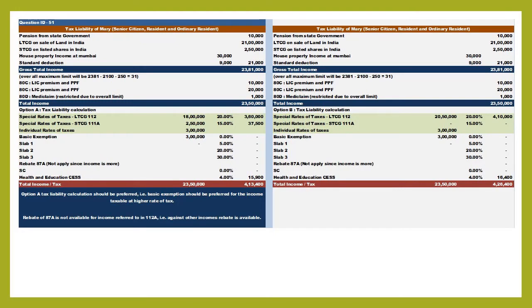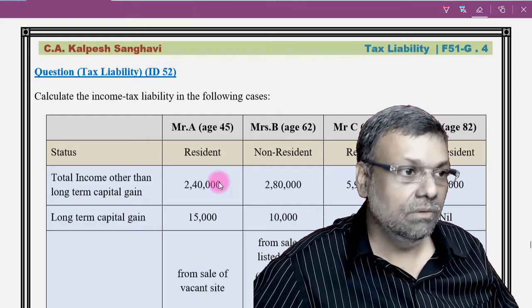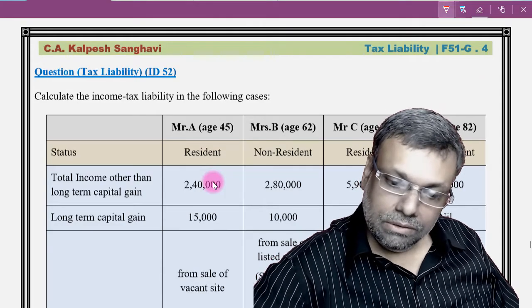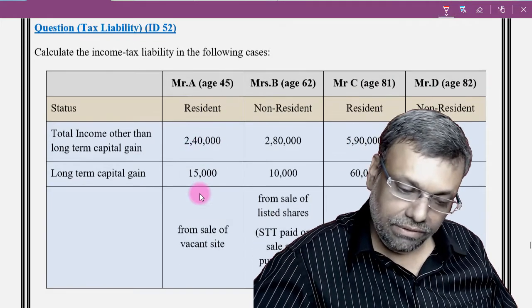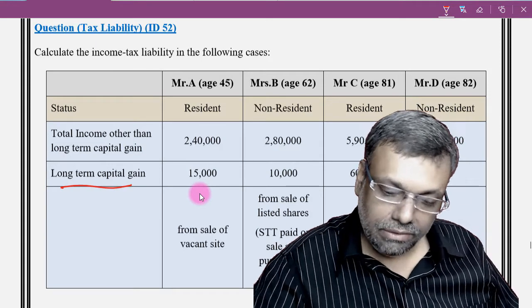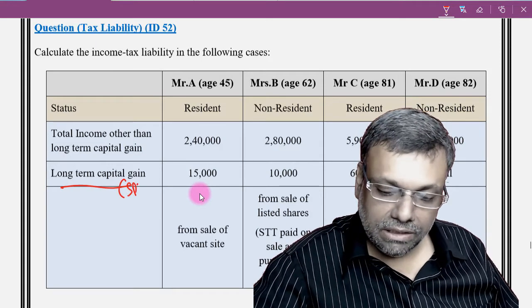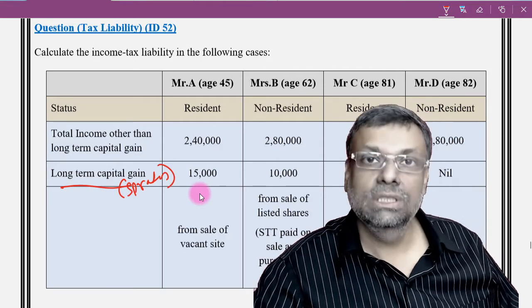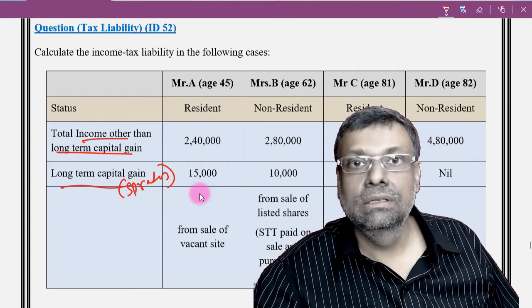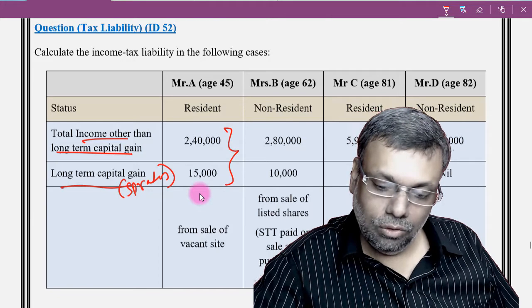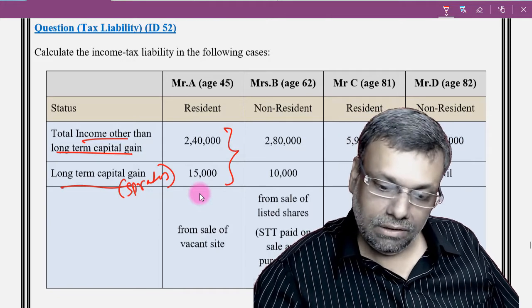Now come to this particular question for the purpose of discussion. Now see, in the given question, all the residential status and all that is readymade given to us. Okay, long-term capital gains. This is basically subjected to the special rates of tax for all the situations. Now, total income other than long-term capital gains. So basically your total income is going to be the total figure here like that.